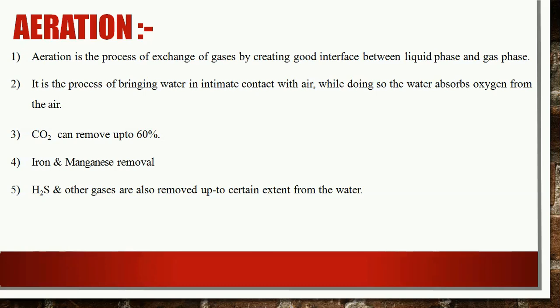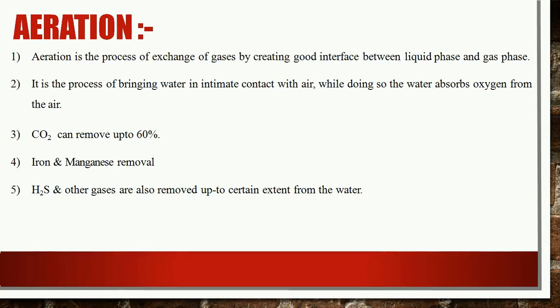The aim of the aeration is to create extensive, new and self-renewing interfaces between air and water, that is the liquid phase and the gaseous phase, to keep interfacial films from building up in thickness. In other words, it is the process of bringing water in intimate contact with air, and while doing so, the water absorbs oxygen from the air and the dissolved oxygen content of the water increases.